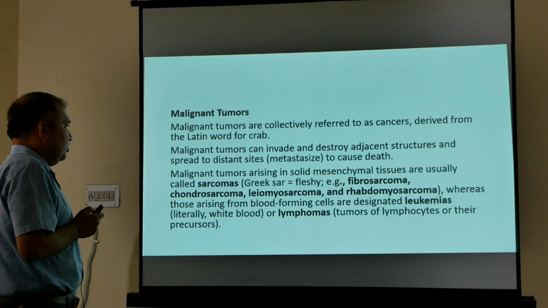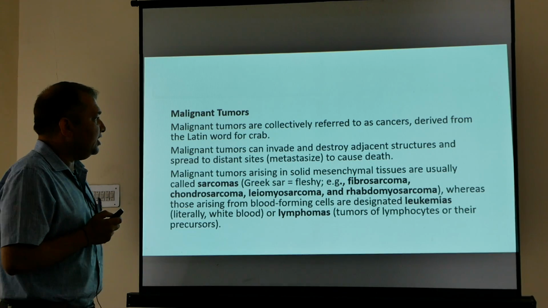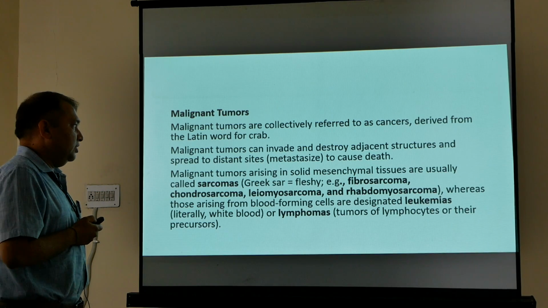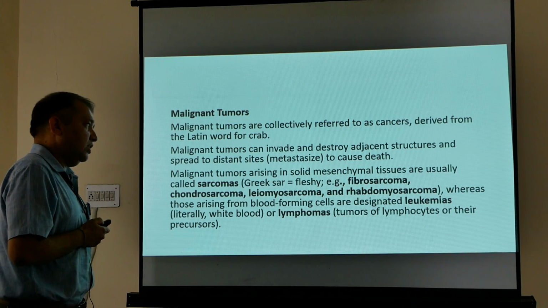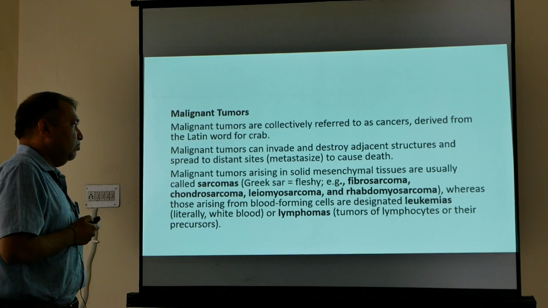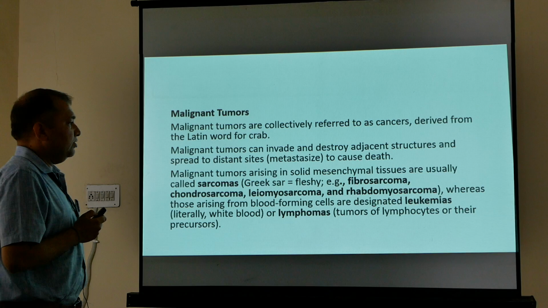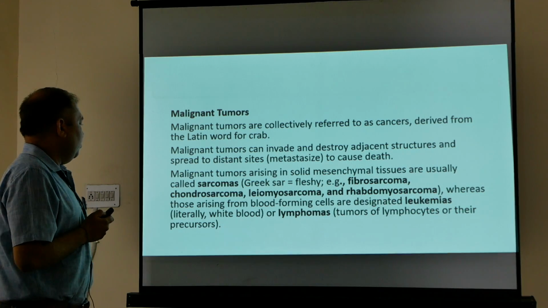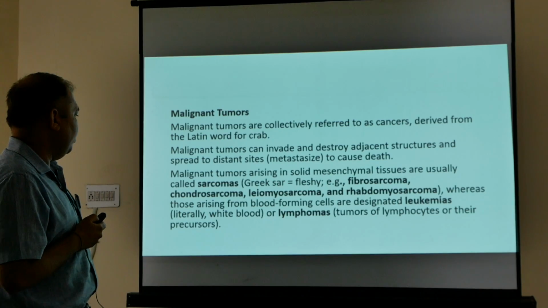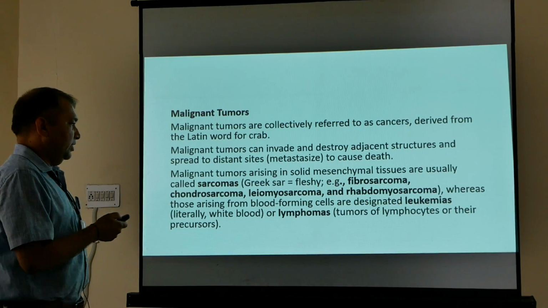Now nomenclature. Malignant tumors arising in solid mesenchymal tissue are usually called sarcoma, like fibrosarcoma, chondrosarcoma, leiomyosarcoma, and liposarcoma. Whereas those arising from blood-forming cells are designated leukemia or lymphoma.